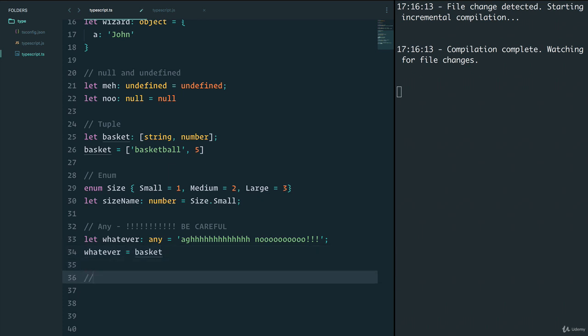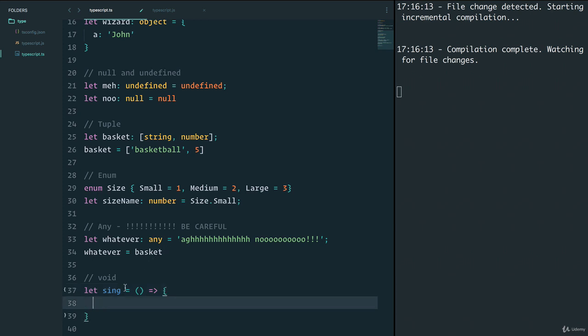Another interesting one that we can learn about is something called void. And void is quite common when we're working with functions. Let's say we had a sing function, and this sing function doesn't return anything. It's just going to have console.log, la, la, la, la, la, la.